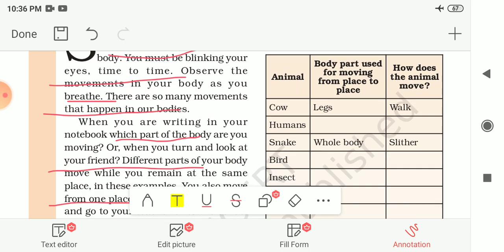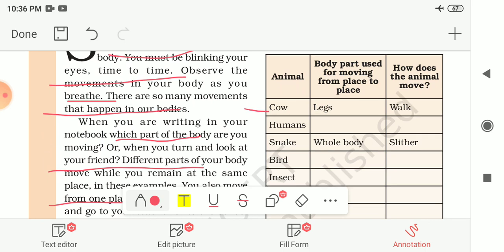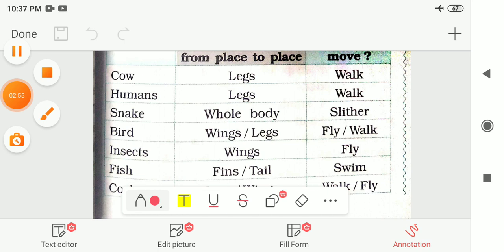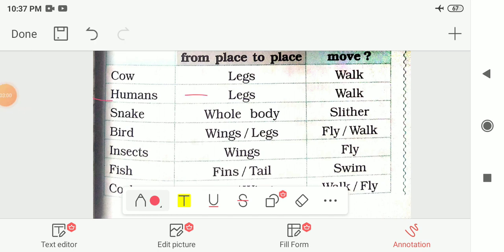Here two examples are given to you. For the cow, the body part used for moving from place to place is the legs, and how does this animal move? By walking. Now let us see the answer for this table. Next is humans. Humans use their legs to walk. Next one is the snake. The snake uses its whole body to slither. Slither means to slide. Snakes move as if they are sliding or crawling.